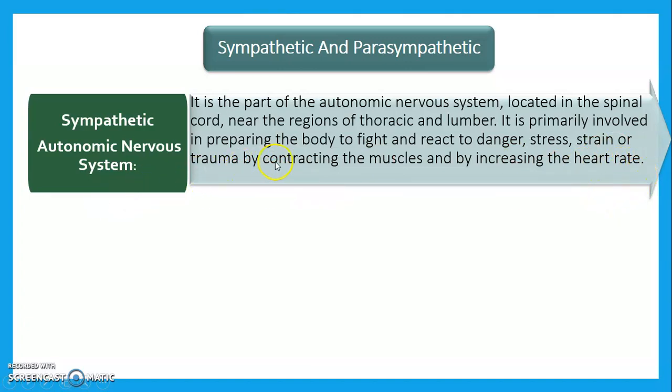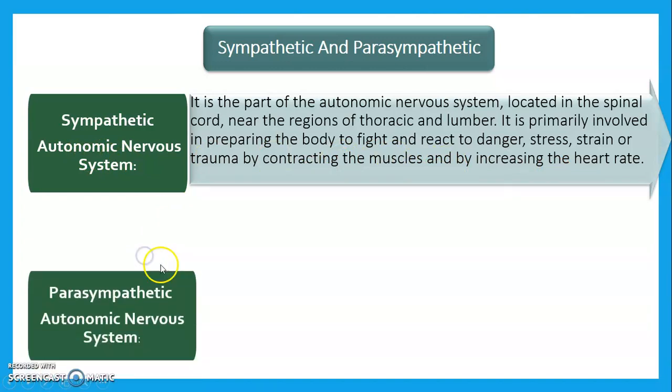It is a system which prepares our body to fight or react to danger, or when there is a condition to run away, then our body stimulates the sympathetic system. Our muscles get contracted and heartbeat is increased. All these happen in the sympathetic system.